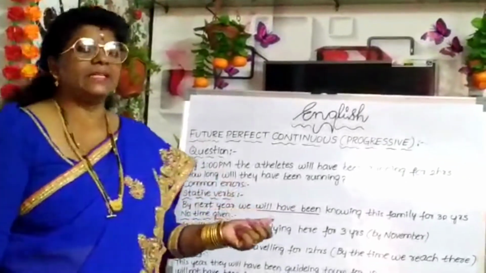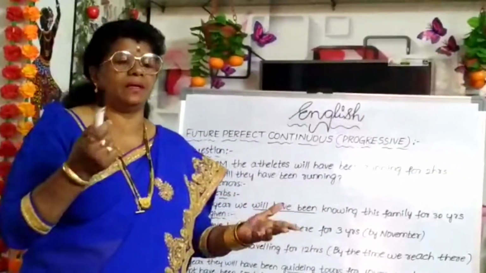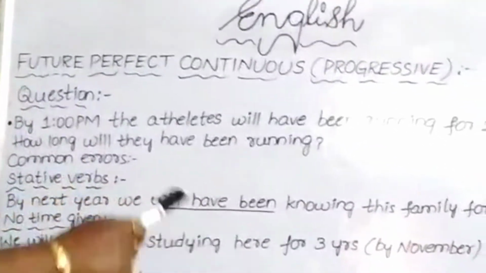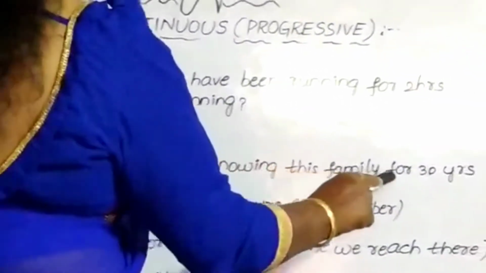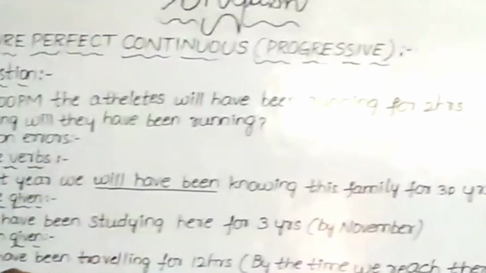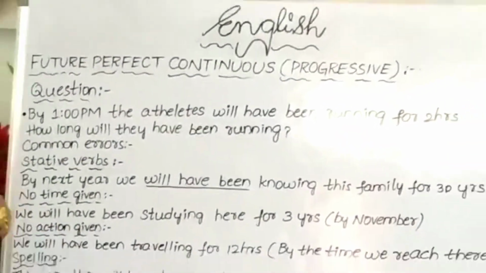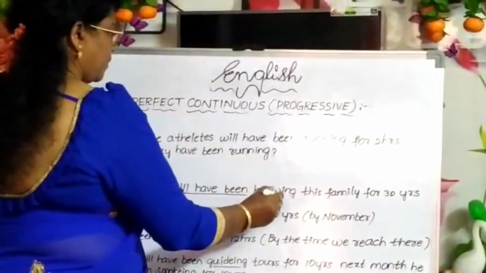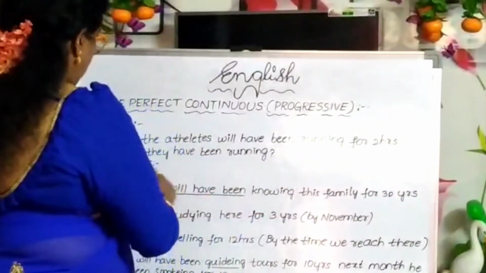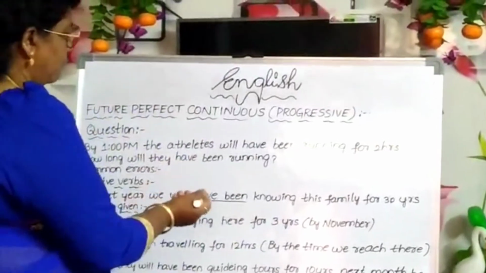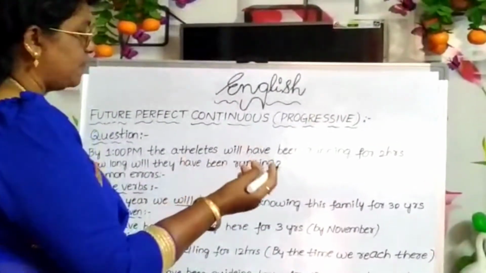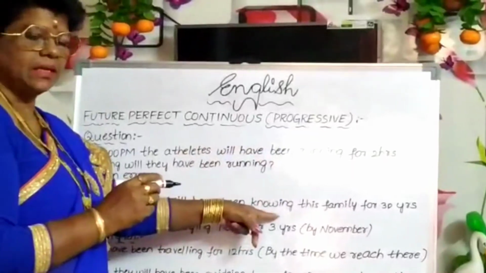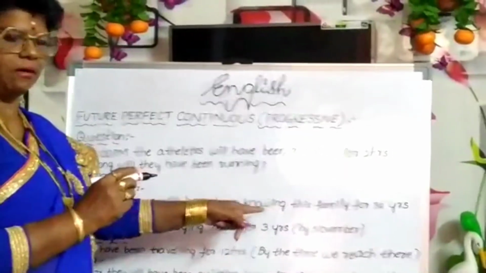Stative verbs. In stative verbs, what are the errors we can expect? By next year, we will have been knowing this family for 30 years. Here, with stative verbs, we are not supposed to use the ing form. Why? Because knowing is a stative verb, so we are not supposed to use it.